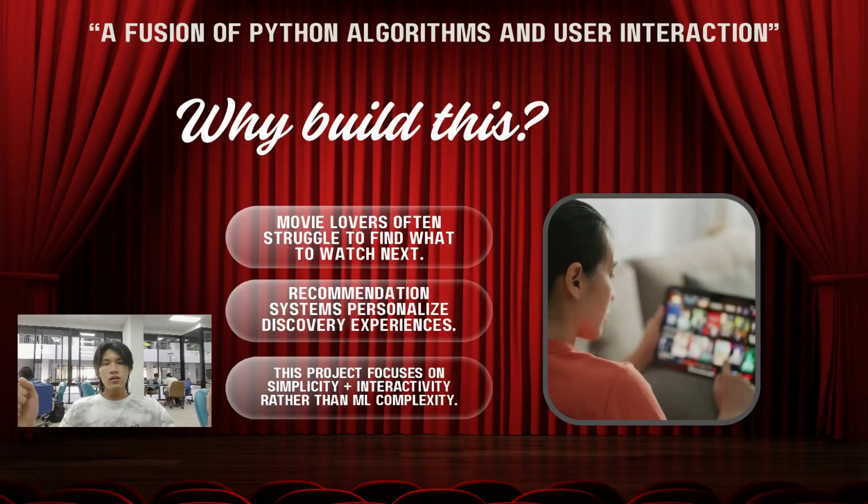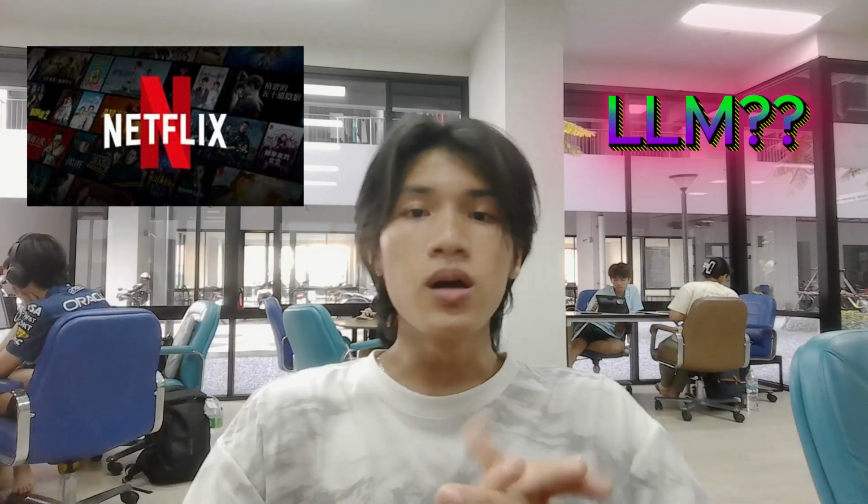The idea for our project came from a common problem: deciding what movie to watch next. Today, with so many films available, people waste a lot of time scrolling through endless lists. Platforms like Netflix use advanced machine learning models to recommend movies. Those methods are complex and out of scope for a small project.